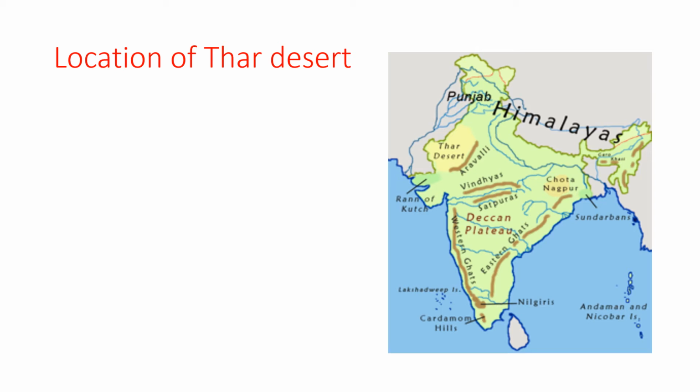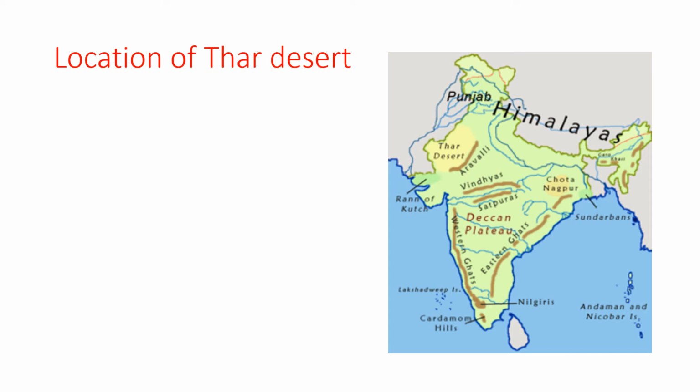So the Thar Desert extends from the Satluj River, surrounded by the Aravalli range on the southeast, by the Ran of Kutch on the south, and by the Indus River on the west.